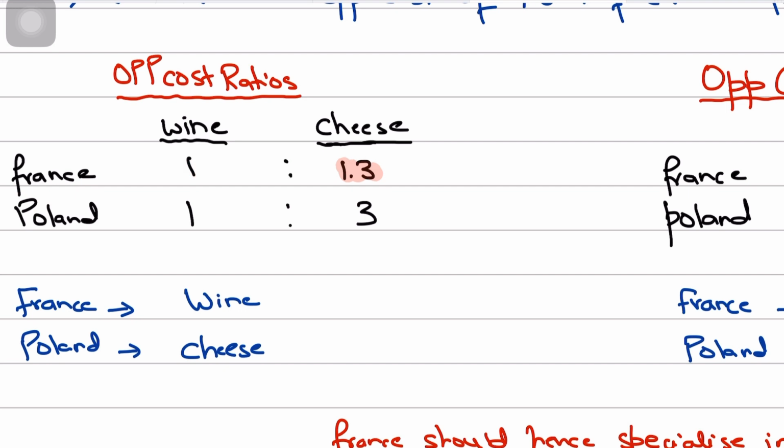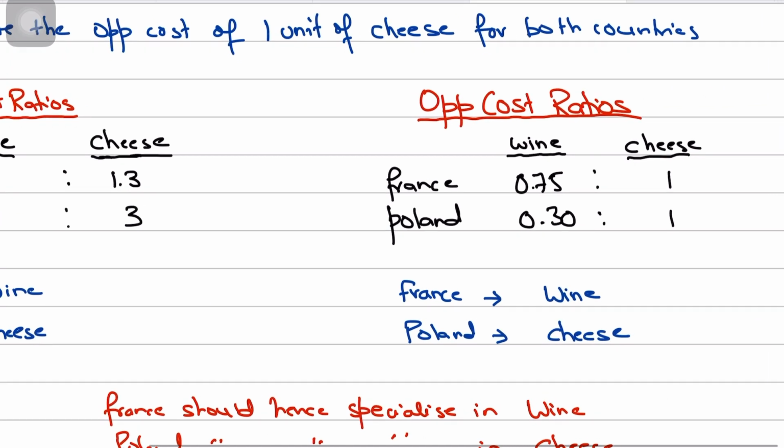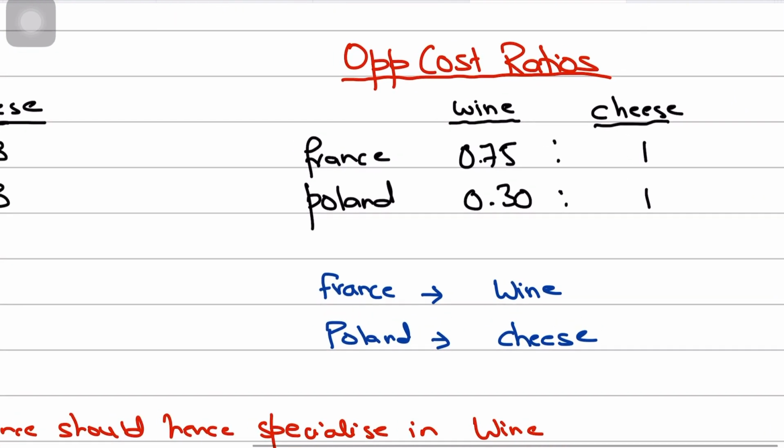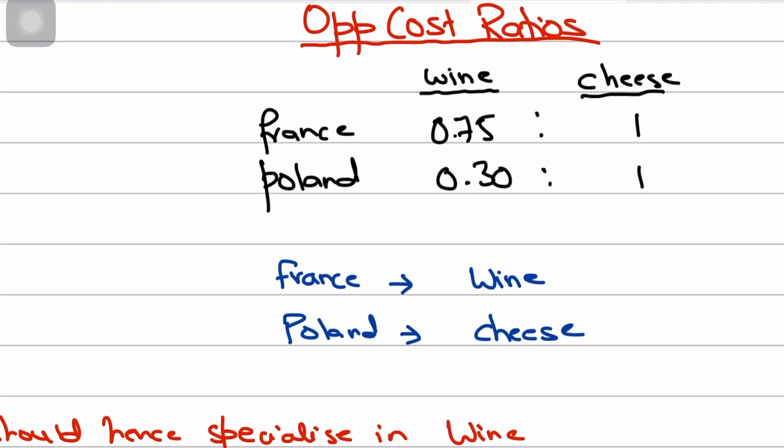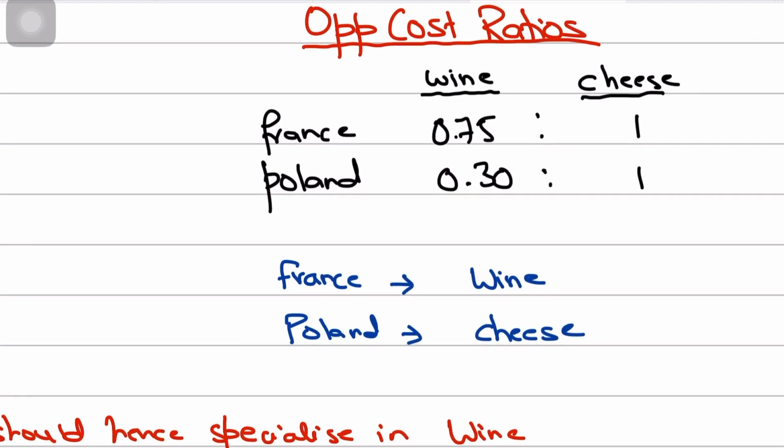So definitely Poland has an upper hand in terms of comparative advantage in cheese production, right? So Poland should specialize in cheese while France should specialize in wine. And let's see if we can prove the same comparative advantages by calculating the opportunity cost ratios for one cheese. You have 0.75:1, which simply means that